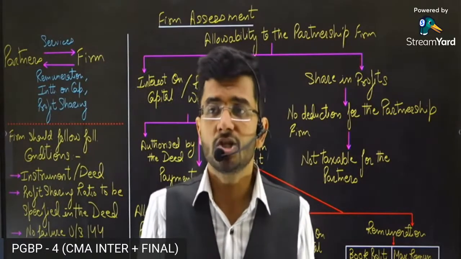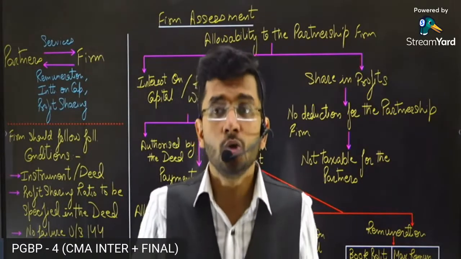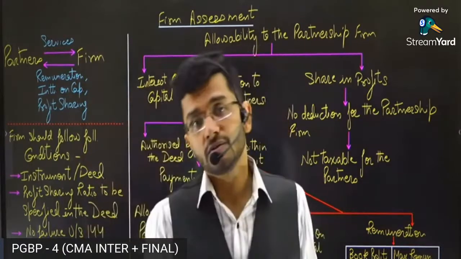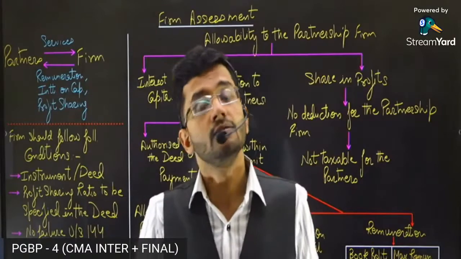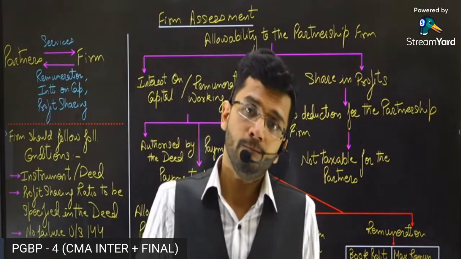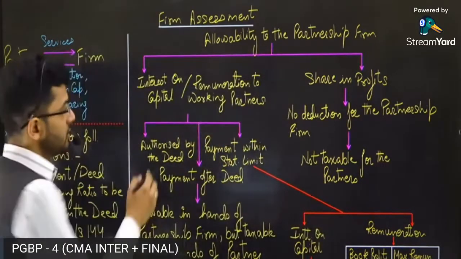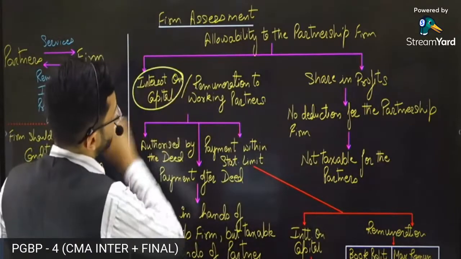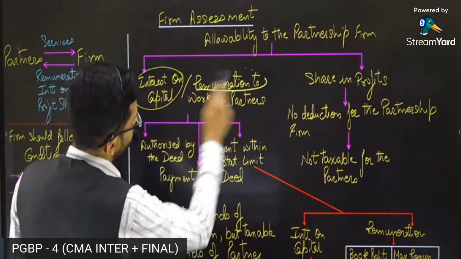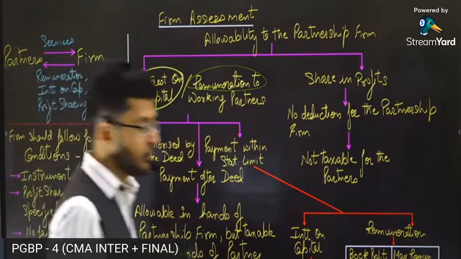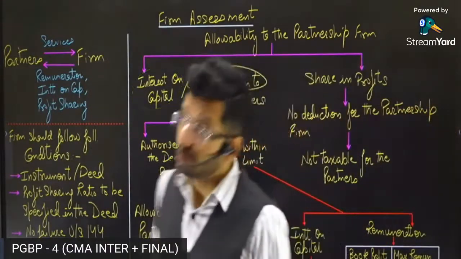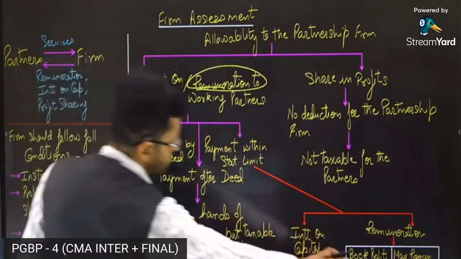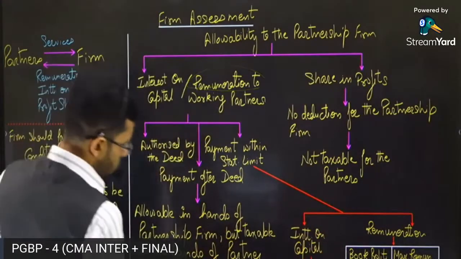In that case, the partnership firm will be lured to pay a higher amount of remuneration and interest on capital to the partners, just to save taxes. So the Income Tax Act has restricted the amount of interest on capital and remuneration which can be paid and allowed to a partner. Now we'll come on to the statutory restriction in a short while.